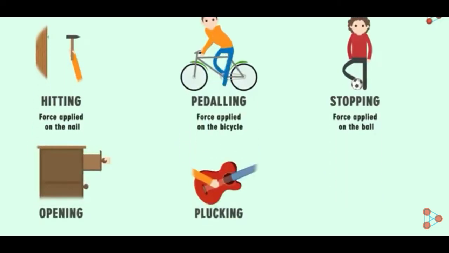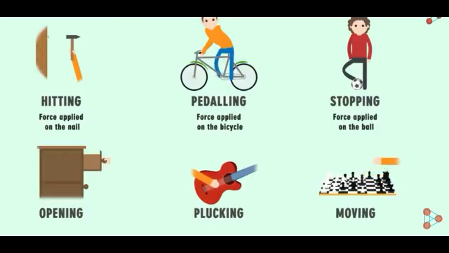Opening a drawer, plucking the string of a guitar, moving a piece on a chessboard are some of the other actions performed on objects. So performing these actions on objects is nothing but applying force on them. But these are just a handful of simply too many actions that we can perform on the objects, and it's not possible to write each one of those. But we can categorize all these actions into two basic ones. That is, we can describe all these actions under two actions, namely pushing and pulling.